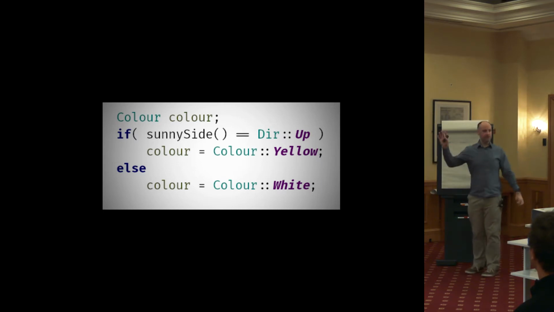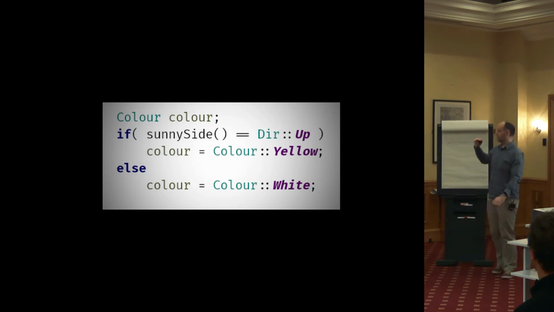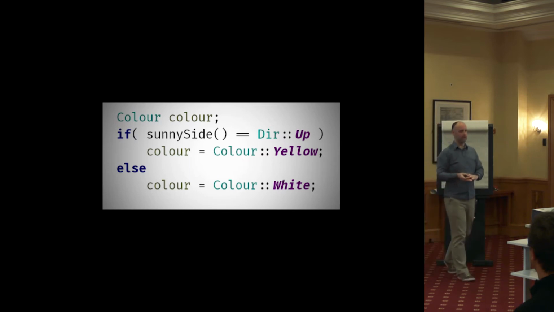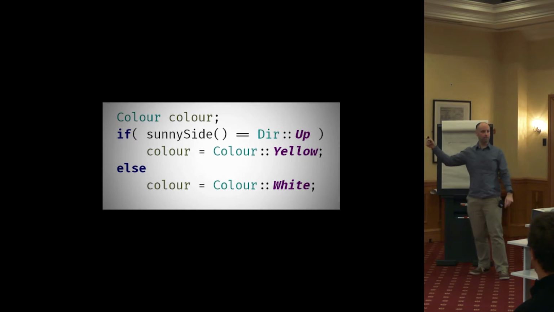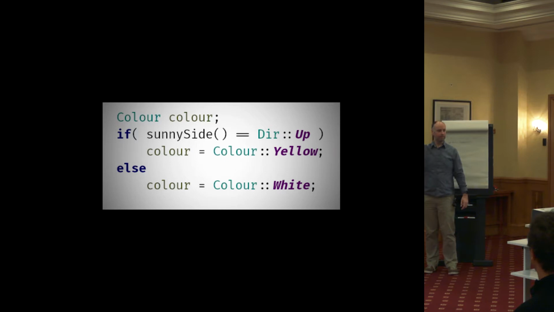Well, what's the intention of this code? The intention is that we want some variable, color here, to get this value that's conditional on some other call. I use the word get there just to get away from mentioning that this is an assignment. The intention is not to use an assignment. In fact, it would be preferable if we could use initialization, but we want it to end up with that value. The reason we're using an assignment, which implies mutability, is because we're using an if statement here.